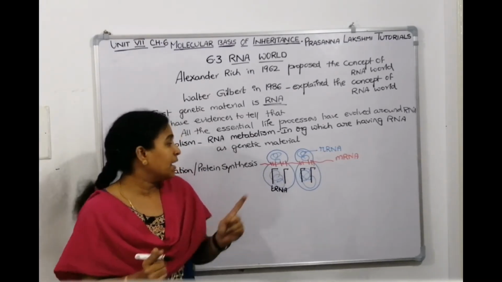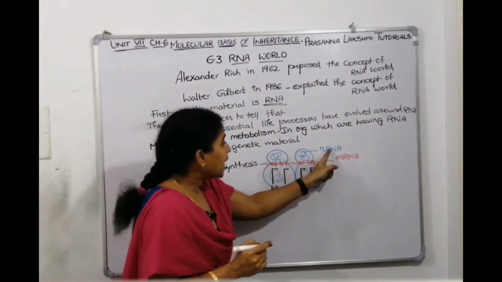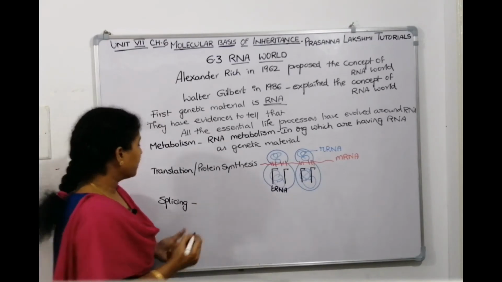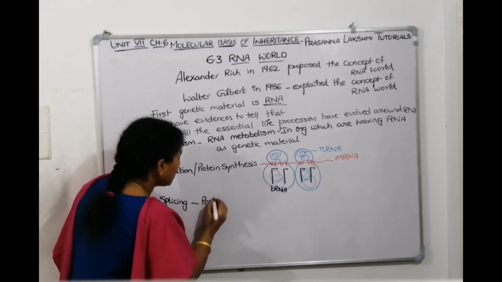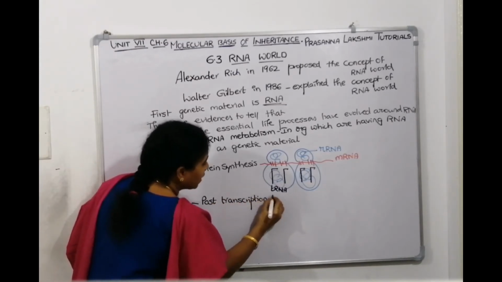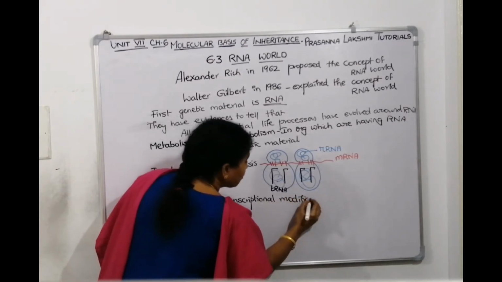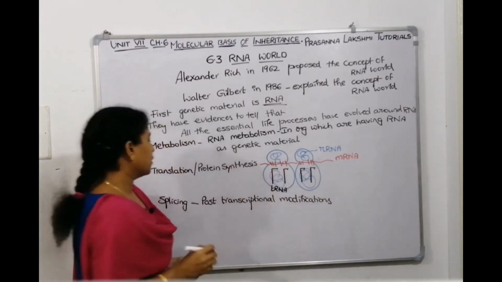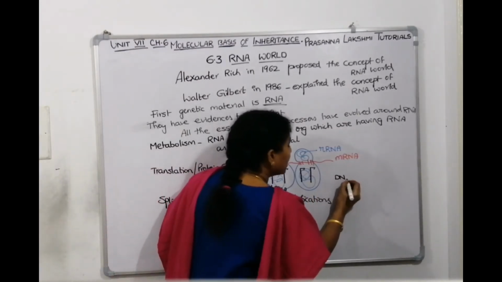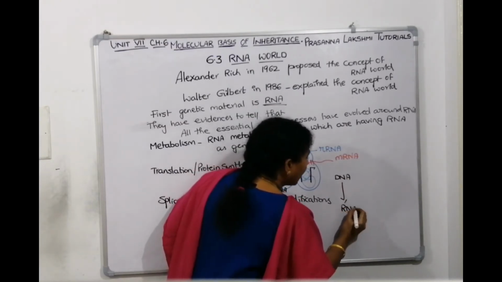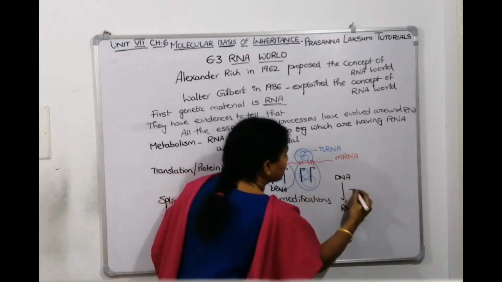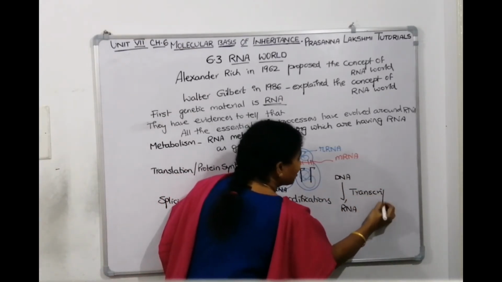Metabolism requires RNA. Translation, protein synthesis requires rRNA, mRNA, tRNA, and splicing. So what is splicing? Splicing comes under post-transcriptional modifications. After transcription, what is transcription? Transcription is the process of making RNA from DNA. This process is called transcription.